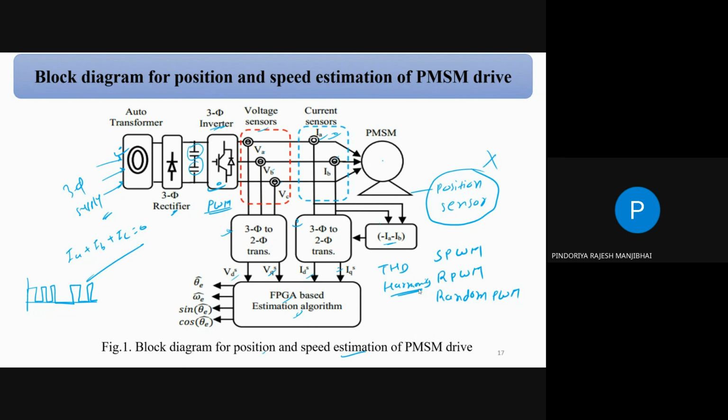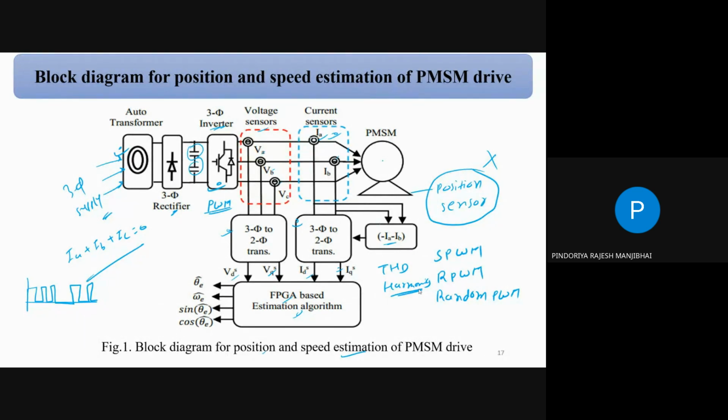So there are a few common factors. One is the load: which type of load is connected with your system, or to your inverter part, correct? Second factor is the size of the system, correct? Third is your power rating. Suppose you use an IGBT, MOSFET, or GTO, which type of semiconductor switch you are using.